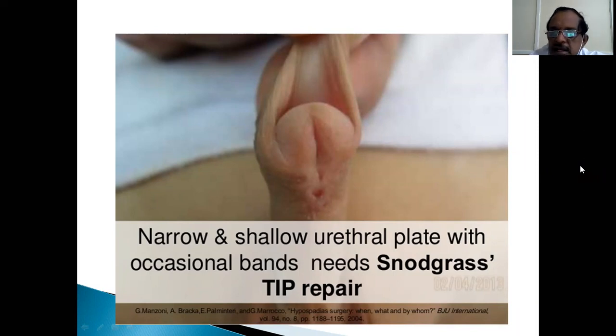Hypospadias is a very common anomaly with which you will be brought. Even though you don't treat and operate, you should know what is hypospadias, when it can be repaired, and if you are in doubt, don't assign any sex to a child. Say that it requires further evaluation. If it is a severe perineal hypospadias, which exactly looks like female genitalia, you need to evaluate further.